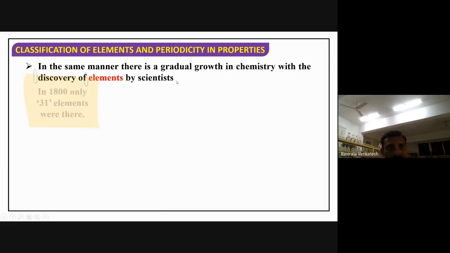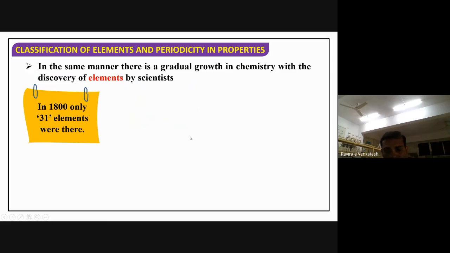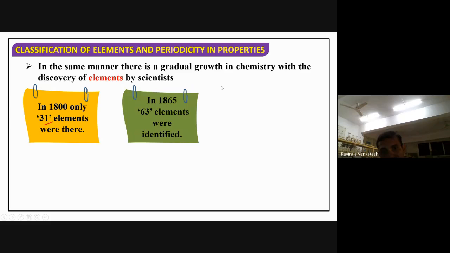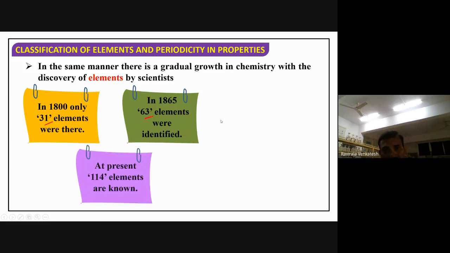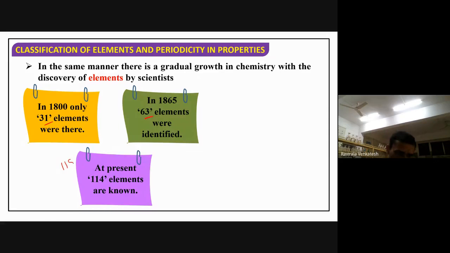Observe one thing: in 1800, only 31 elements were known, and based on those 31, they made a chart. After 1865, the elements increased to 63, and they made one more chart called the Mendeleev periodic table. Some improvement happened in this one. At present, there are 118 elements, but the properties of the remaining 4 elements are still unknown.